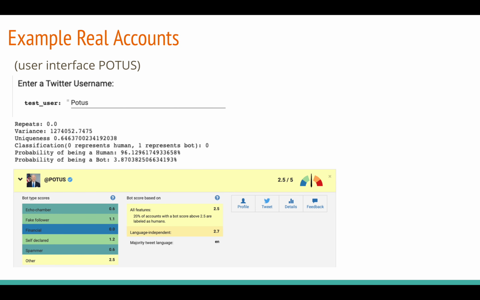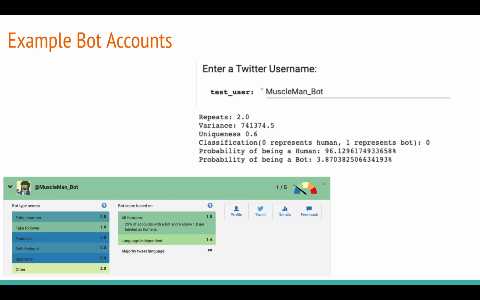We also compared the POTUS Twitter account, and our model actually seemed to predict it better because it predicted that there was a 96% chance it was a human, while Botometer predicted that it was about a 50% chance it was human. This account was interesting because we know it's a bot, but both Botometer and our model had a difficult time predicting that it was a bot and assumed it was a human. This is a unique bot because people will send it tweets and then it will respond in real time, including words that the human initially tweeted at the account.